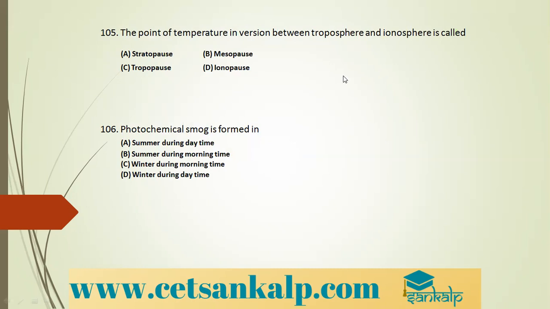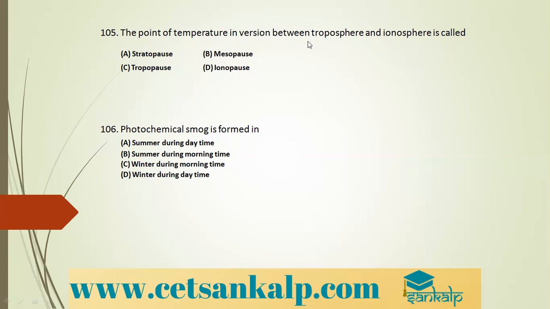Next question. The point of temperature inversion between troposphere and ionosphere is called. We have discussed the different layers of the atmosphere. Between troposphere and ionosphere, what comes?